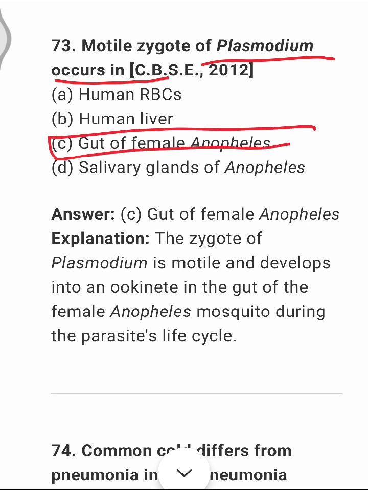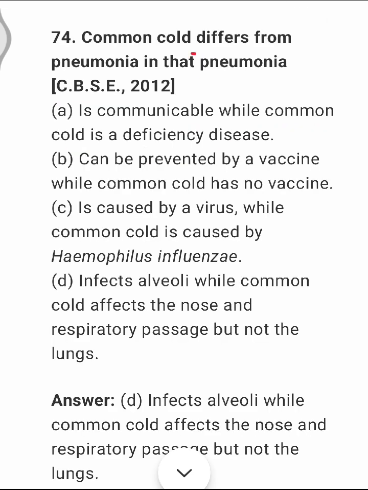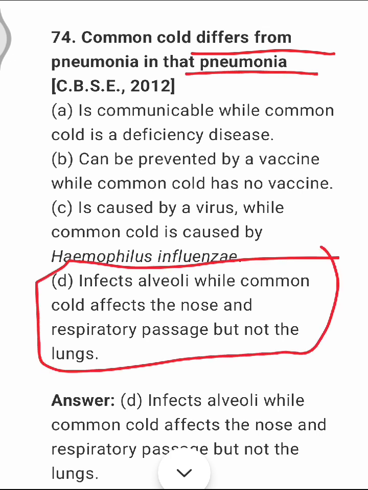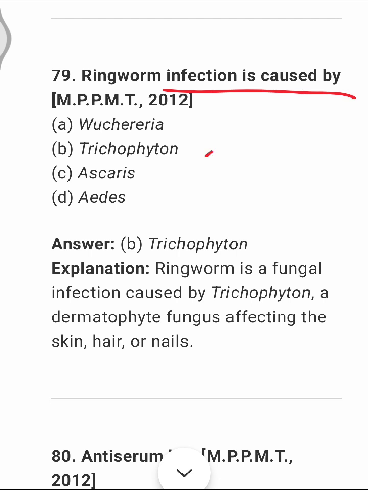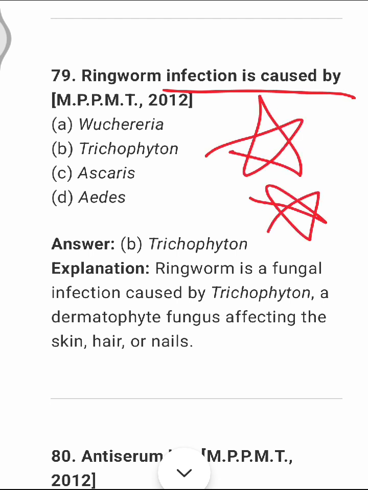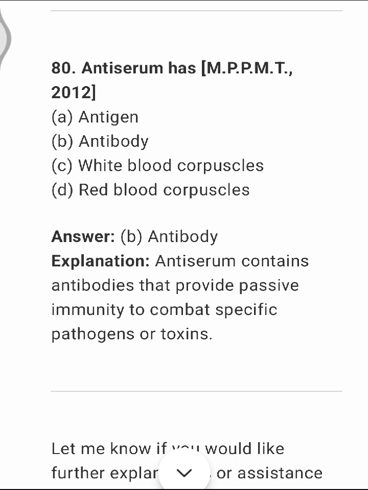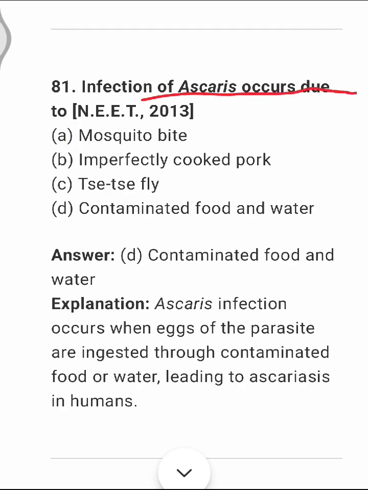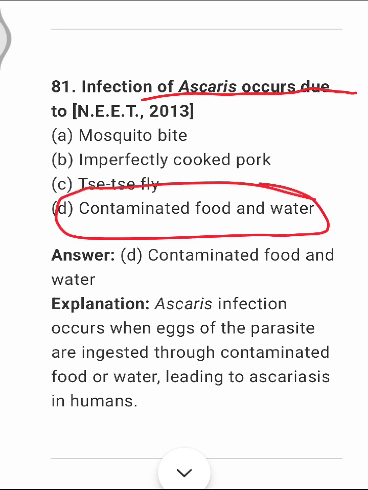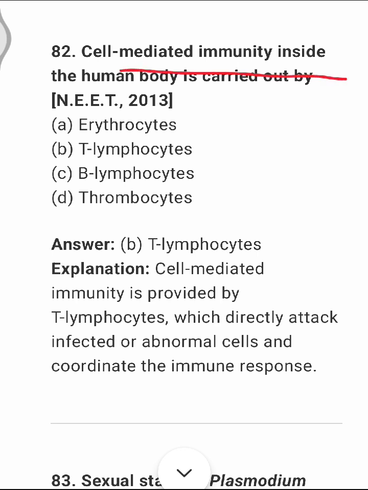Common cold differs from pneumonia in that pneumonia infects the alveoli, while common cold affects only the nose and respiratory passage, but does not affect the lungs. Ringworm infection is caused by a fungus called Trichophyton. Option B. Antiserum has antibodies. Infection of Ascaris occurs due to contaminated food and water. Option D. Cell-mediated immunity inside the human body is carried out by T lymphocytes. Option B.